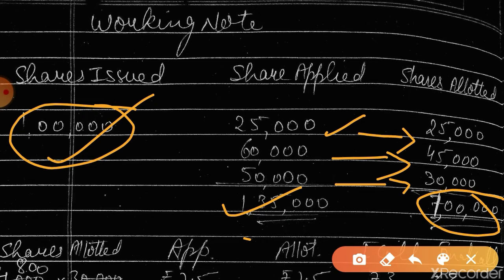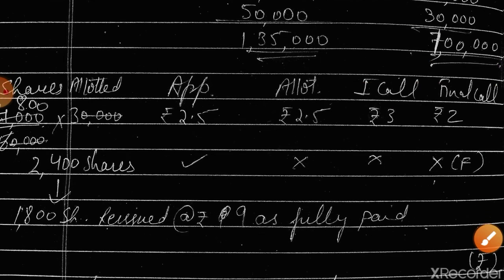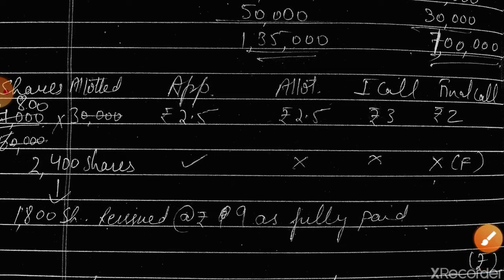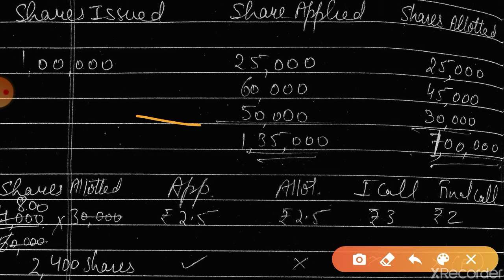Is this clear? Now one of the shareholders has applied for 4,000 shares. He belongs to which category? He belongs to this category, 50,000, the third category.